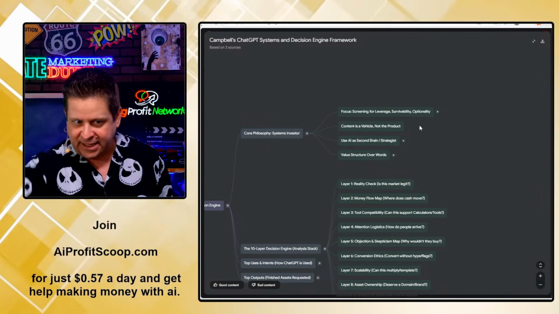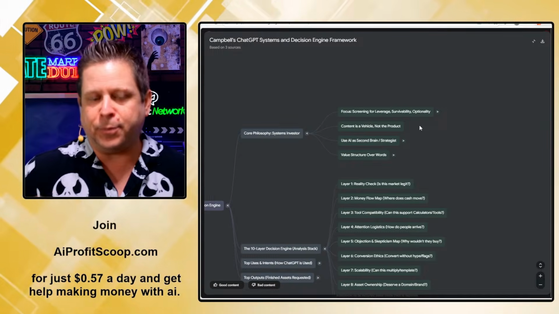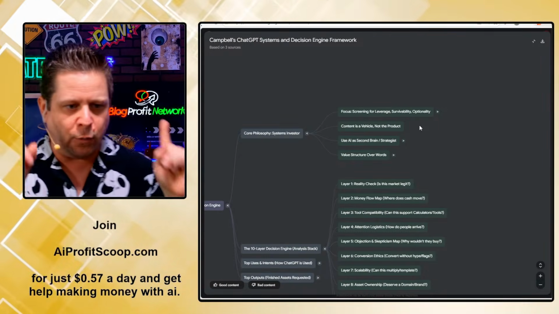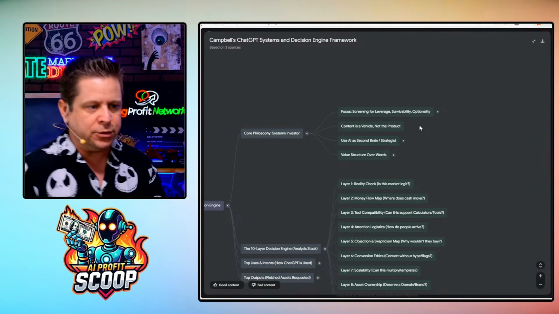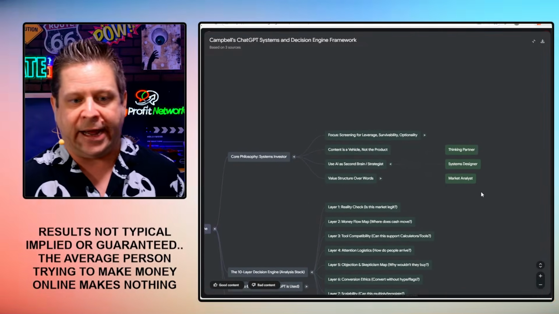The AI is the means to get what you need. We're going to have it spin to the end, which is the product. Very, very, very important. When you understand this, it's absolutely key. Now, going through here and using AI as a second brain strategist.